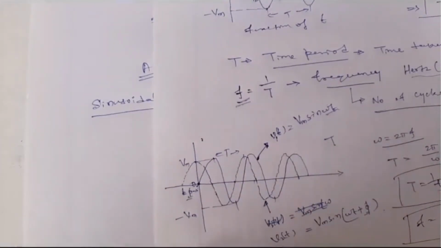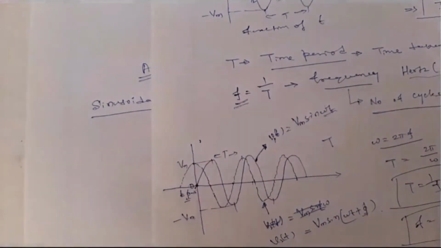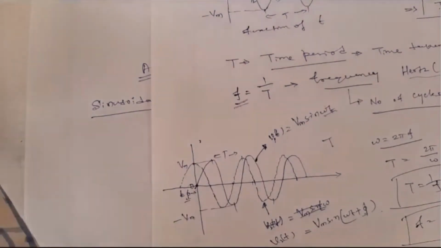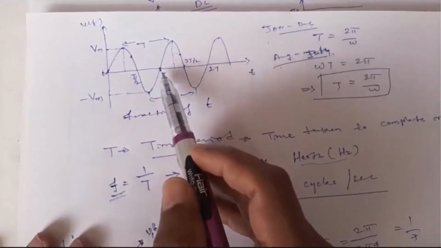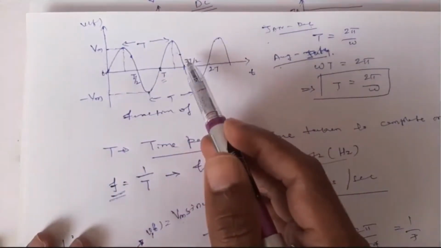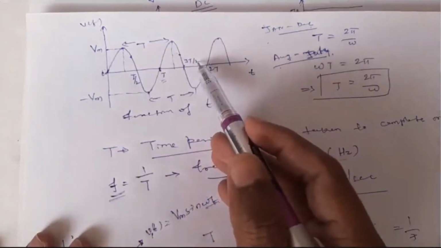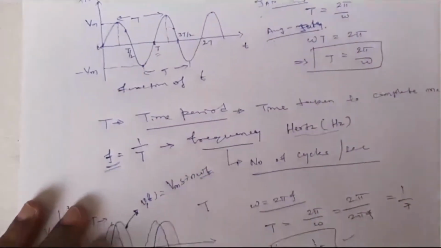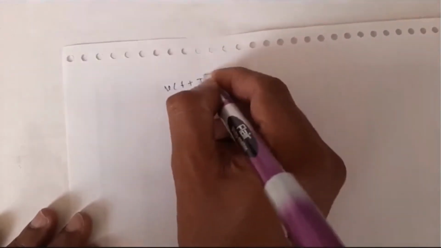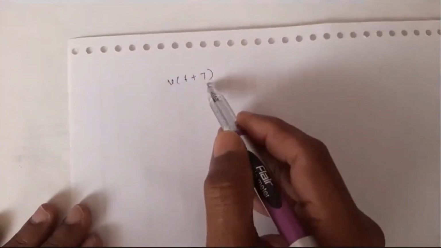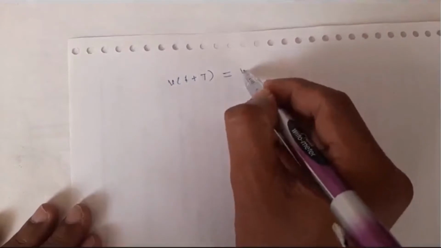Okay, and one more important thing: a periodic signal, or a signal which repeats itself after a defined interval T, is called a periodic signal. This sinusoidal signal is a periodic signal. Any periodic signal which repeats itself after T seconds can be represented as V of t plus T, where T is the time period, equal to V of t only.